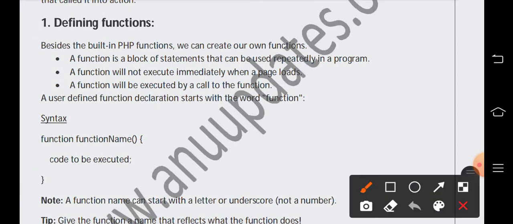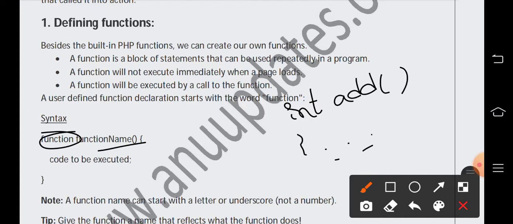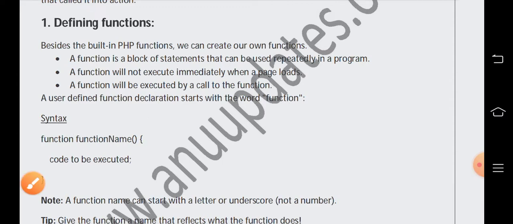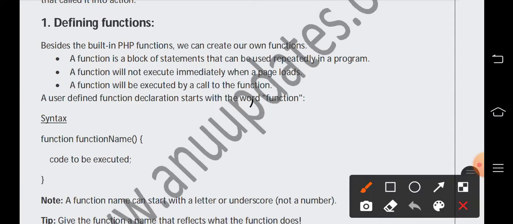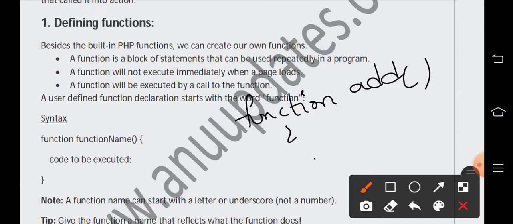And the syntax for a function is we have to write the keyword function and then the function name. Like in C language, we used to write the data type, then the function name, and then write the code to be executed. Likewise, in PHP, before a function name we have to mention the keyword called function. Then we write the function name, and then you can write the coding part.